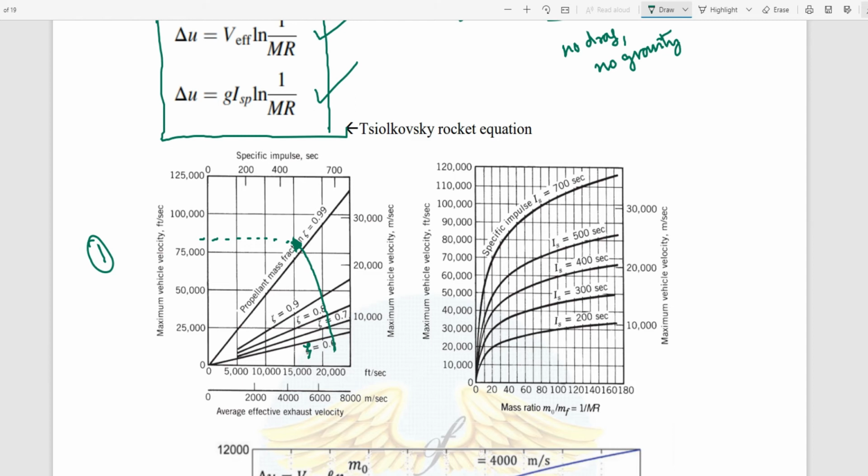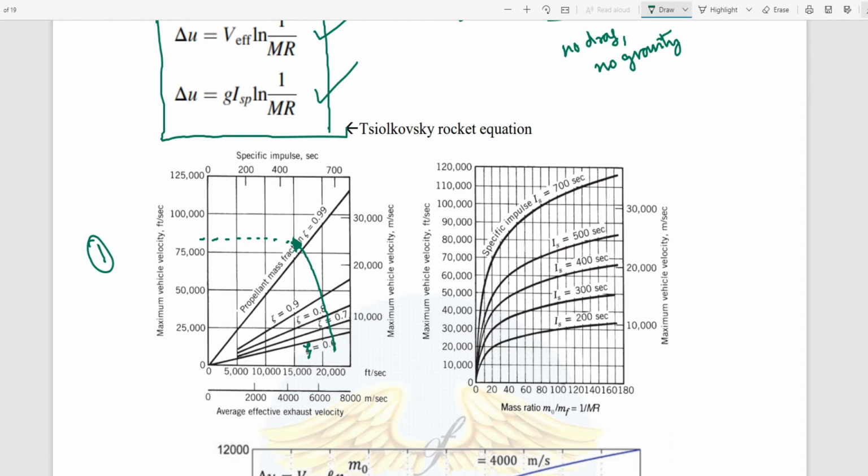At a given exhaust velocity, if I am increasing my propellant mass fraction, what will happen? I can attain the maximum vehicle velocity.